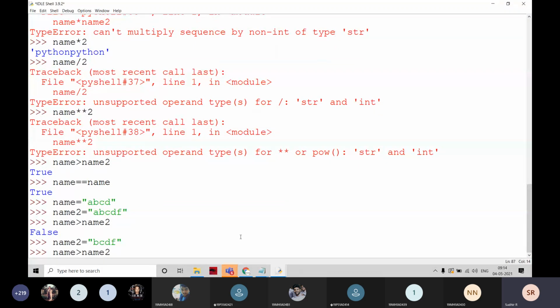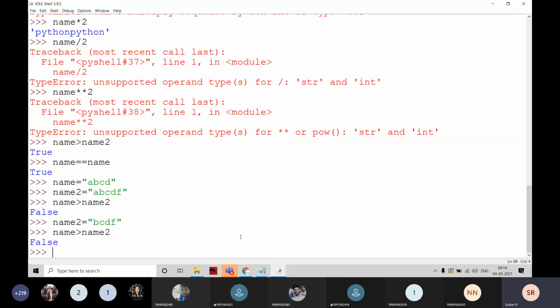For example, here name 2 is equal to, I'm going to write a very simple thing, BCD. Name is greater than name 2.